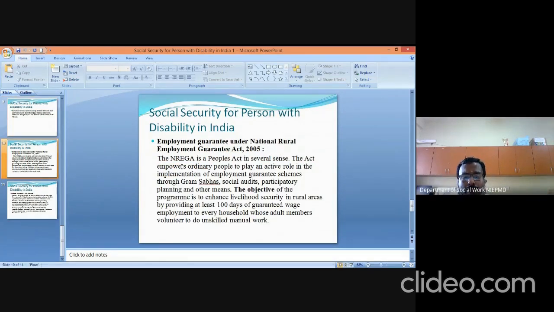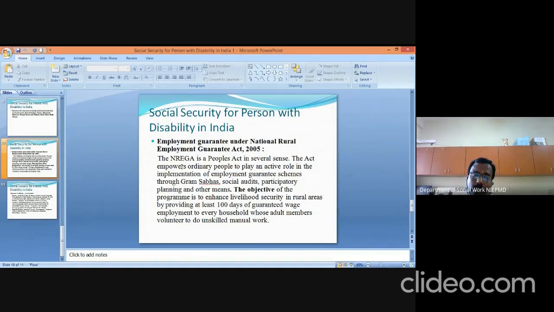Then the next scheme is very important. That is employment guarantee under the National Rural Employment Guarantee Act. Actually, the NREGA is a people's act in several senses. The act empowers ordinary people to play an active role in the implementation of employment guarantee schemes. Through Grama Sabha, not only active persons are involved, but persons with disability are also included in this program.